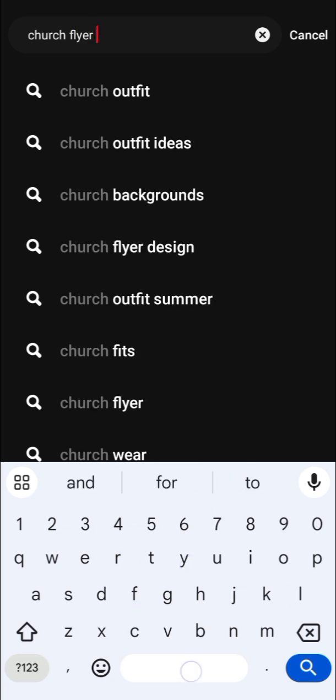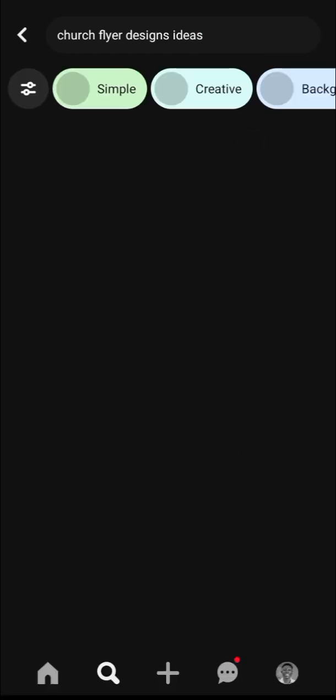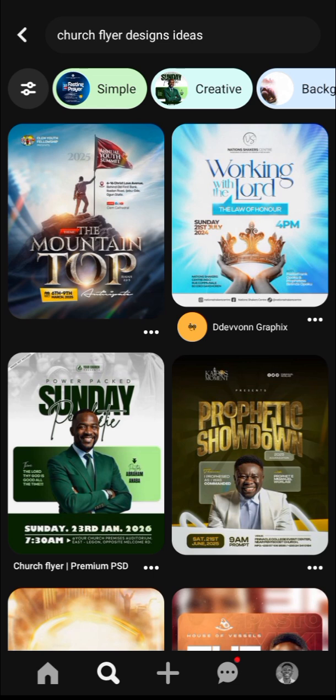church flyer design ideas. You can see it here. So this is it. These are church flyer designs.